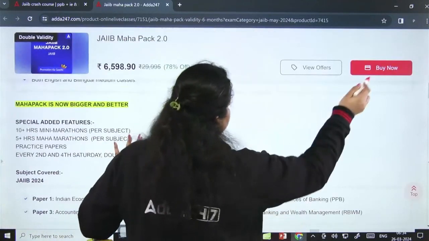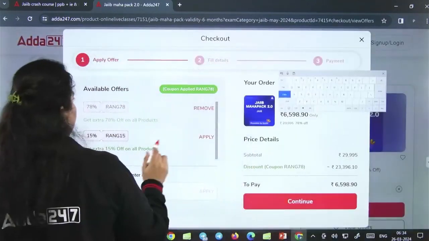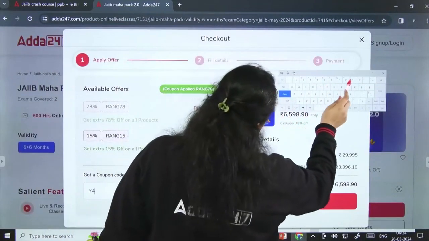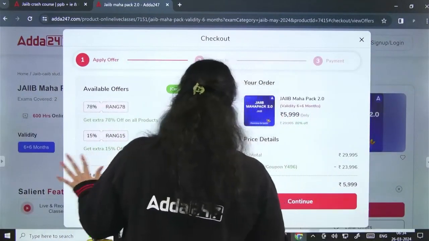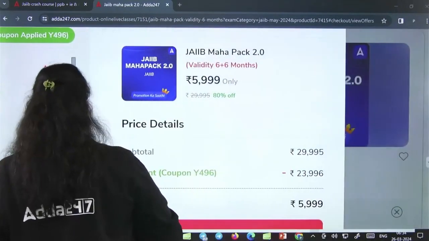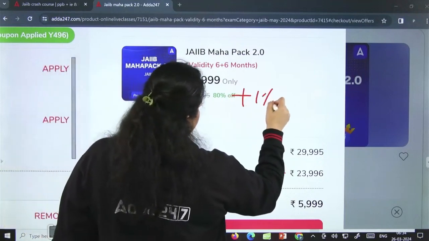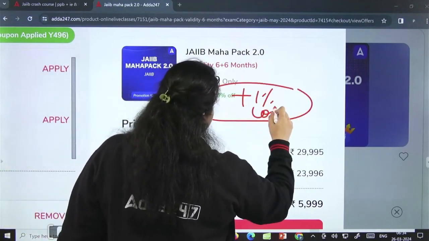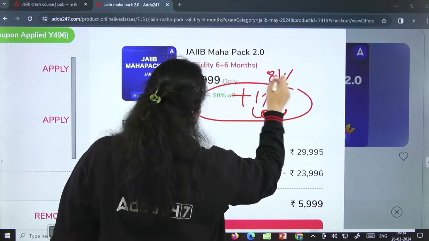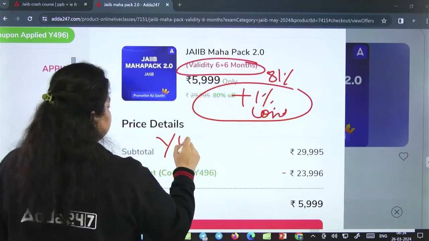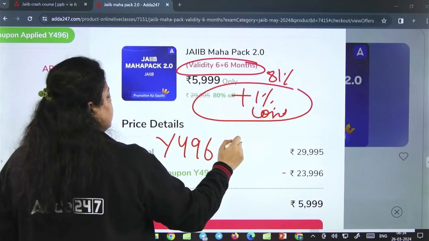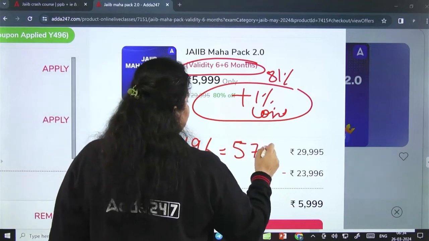So after clicking on the buy now option, same code you have to use, Y496, apply, and you will find here 81% discount. Same by using coins available in the application. 81% discount, 1 year validity. By using the code Y496, you will get this Mahapack at 5,700.